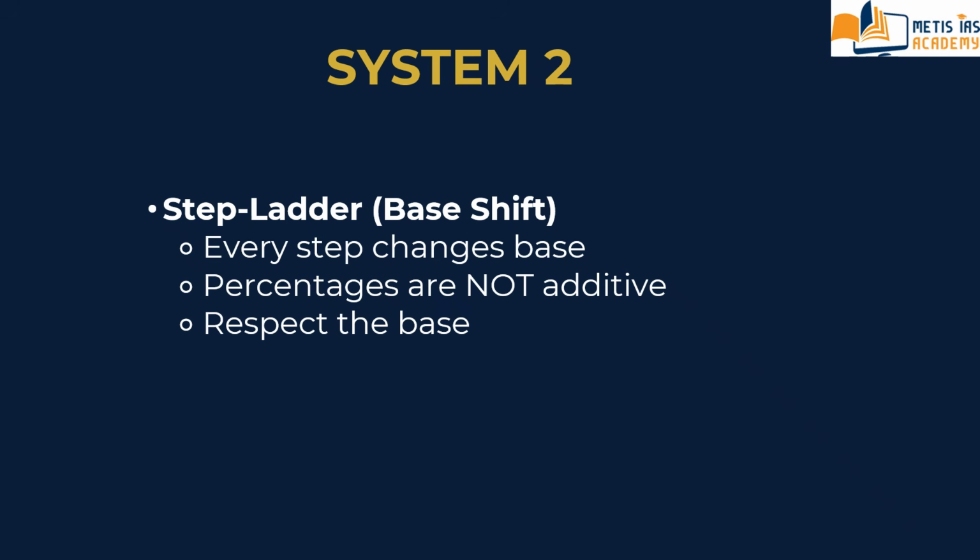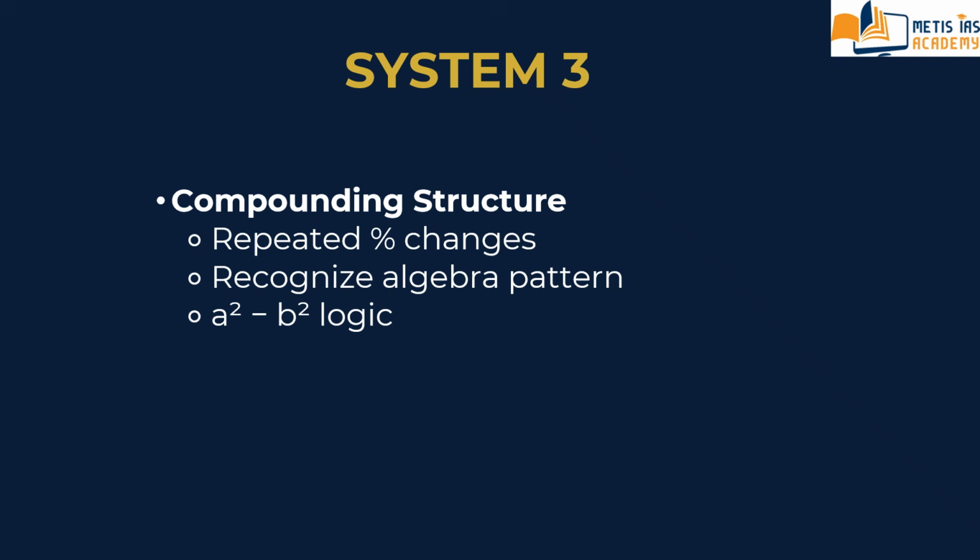This is the step ladder system. We are moving to system number 3, that is the compounding structure. This is also called variable control. Let us take the CSAT 2025 question, that is commodity price P and Q.